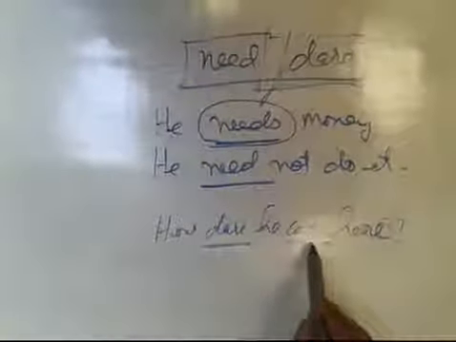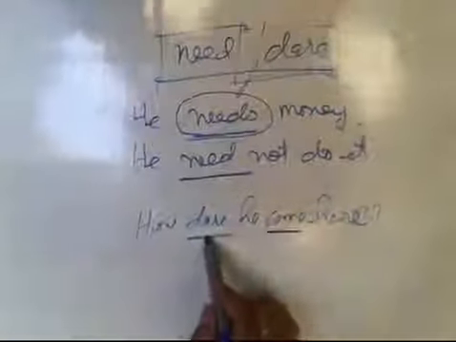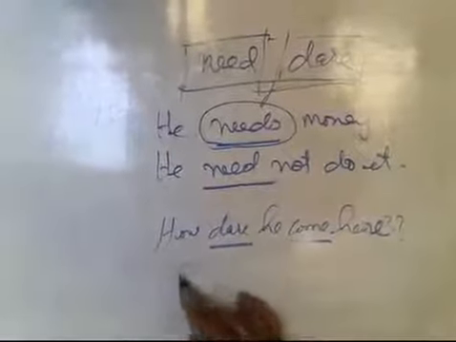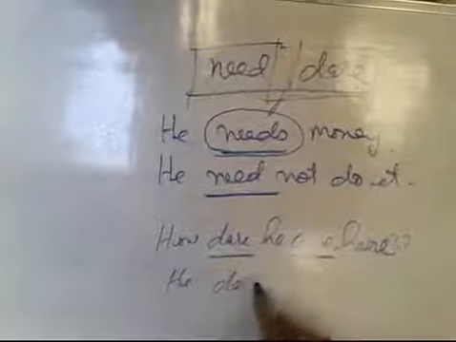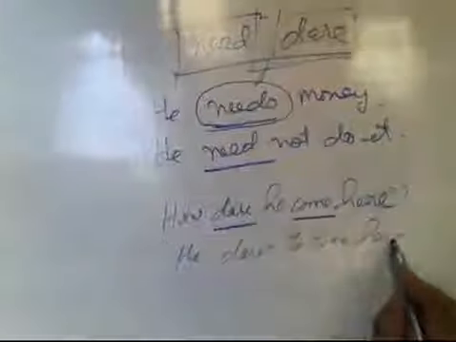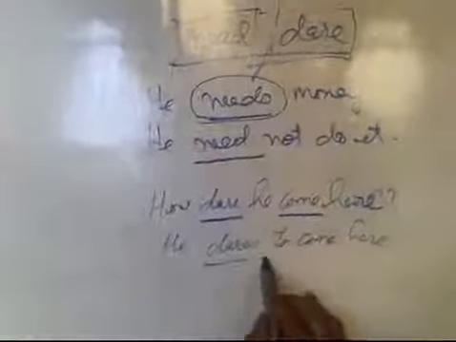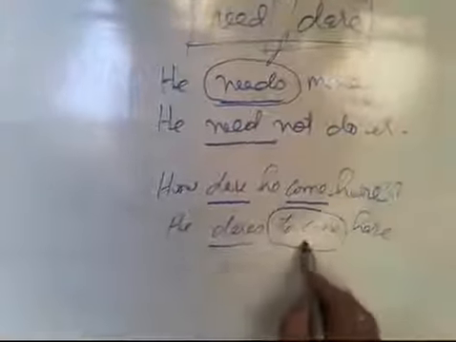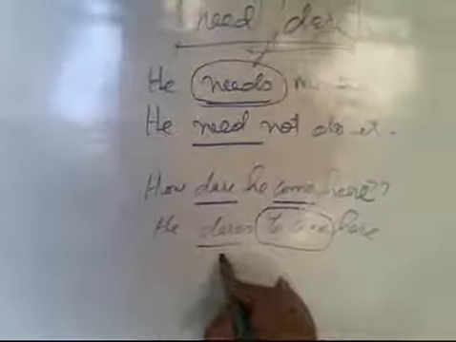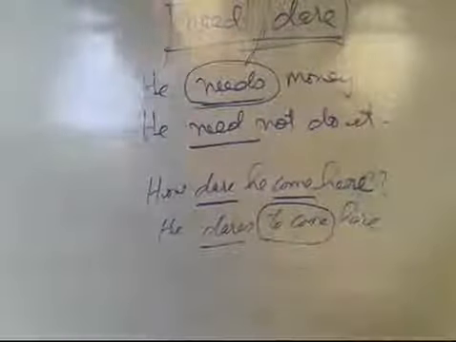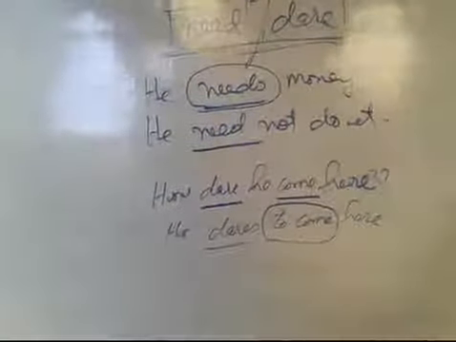So here dare is used as a modal. Or, "He dares to come here." Here there is a single verb. This is non-finite, and this is used as an infinitive, so it is not considered a verb. This is a single verb, and here dare is considered the main verb.